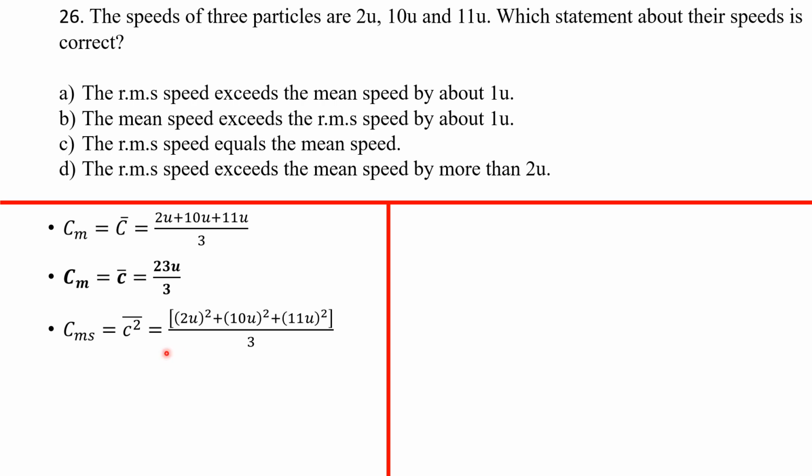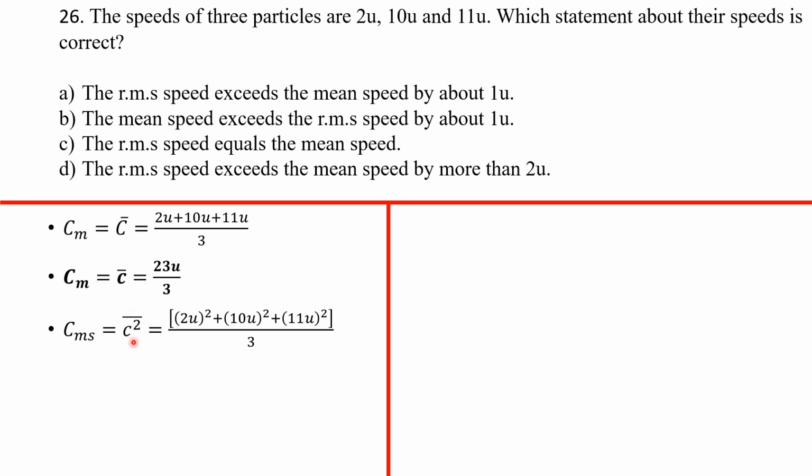Now, the next thing we can get is the mean square speed. Notice that in physics, the mean square speed is what is useful. The square mean speed is not useful. Getting this average and then squaring it makes no sense in physics, so you never use that. To say 2u plus 10u plus 11u divided by 3, all that squared, has no sense in physics. No, the square mean speed, sorry.